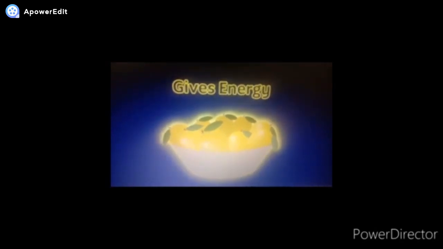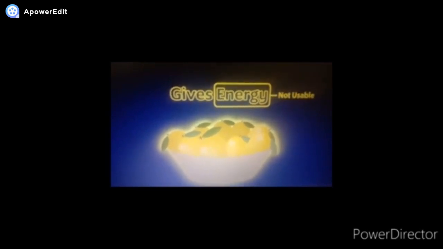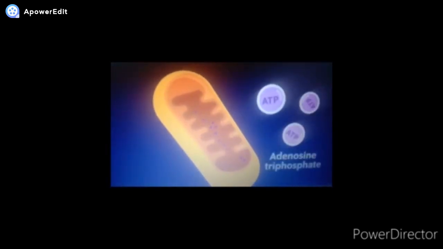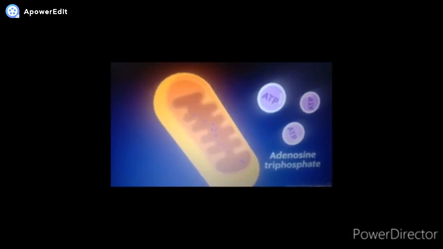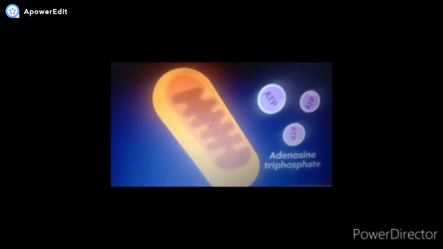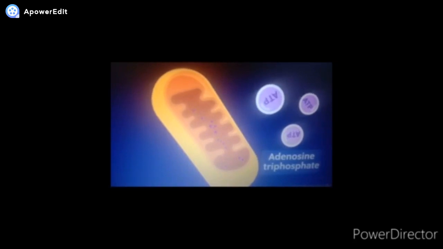Similarly, the food we eat gives us energy. We know this, but the energy from the food is not in the usable form. So the enzymes in the mitochondria convert these energy molecules into usable molecules called adenosine triphosphate, abbreviated as ATP. So are these ATP molecules the usable forms? That's right. Cells can obtain energy when these ATP molecules are broken down.